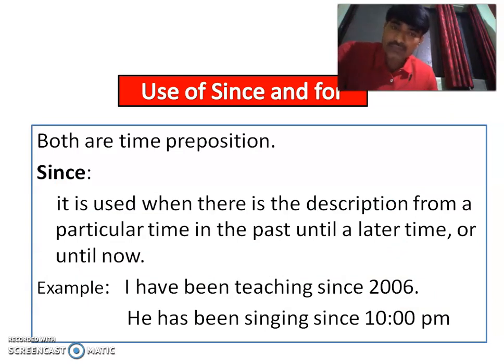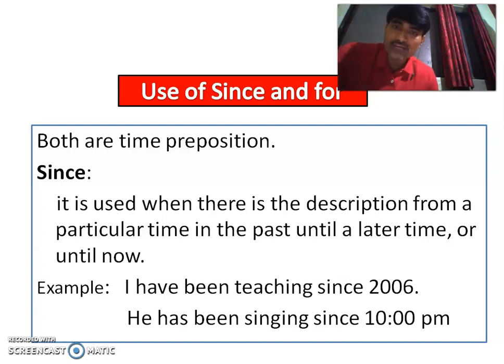There are two more prepositions of time. They create confusion about how to use them and in which situation we need to use them, and they are since and for. Since has to be used when we have started the action somewhere in the past and even in the present the action is going on. In order to mention that situation, we have to use since.